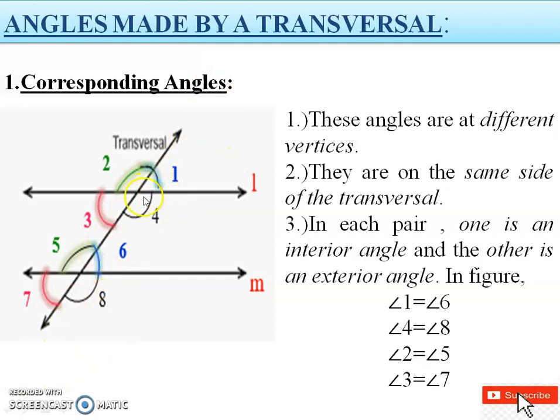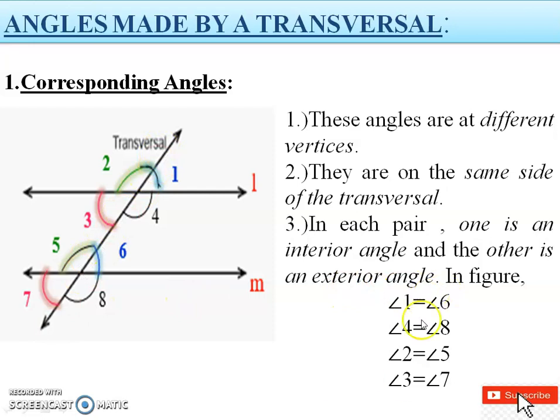That should be clear to you. And one from here, one from here. Then the third property is that one is an interior angle and the other is an exterior angle. That is, if you choose 4 here as an interior angle, then 8 is an exterior angle; if 1 is an exterior angle, then 6 is an interior angle. So they should be on the same side, on different vertices. If one angle is at this vertex, the other angle should be at the other vertex, and also they should be on the same side.